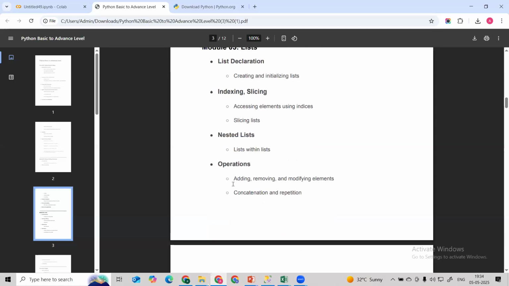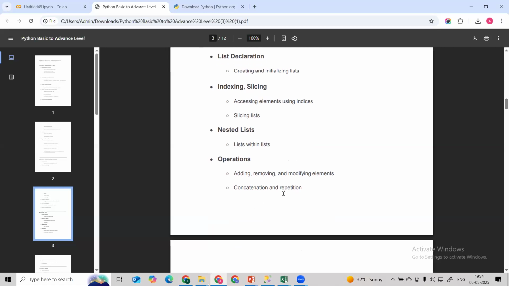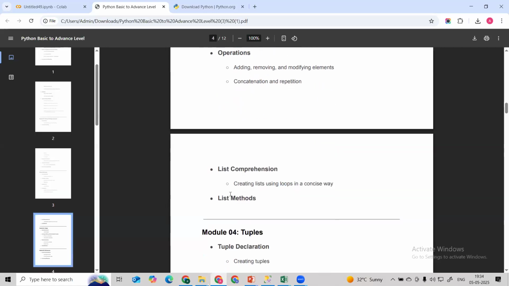Then we are going to see different operations: how we can add a new element inside the list, remove an element from the list, and modify a list element. Then how we concatenate and repeat list elements. And then we are going to see list comprehension, how we optimize our code and write it in a short way with the help of list comprehension. Then we have the list methods also. We are going to see the different list methods.